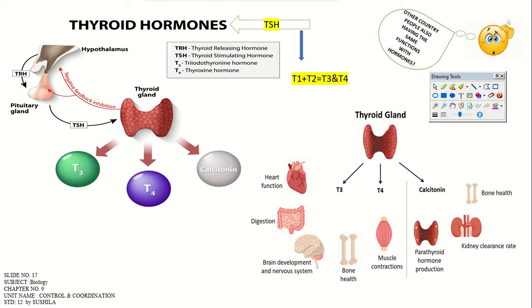And here on your screen you can see that it is through the hypothalamus controlling through the pituitary gland. TSH, thyroid stimulating hormone, is released and acts on the thyroid gland, and it produces T3 and T4. Calcitonin hormone also, which ultimately leads to the parathyroid hormone action. That we'll see in a detailed explanation. It has heart function, digestion function, brain development and nervous system function, right?